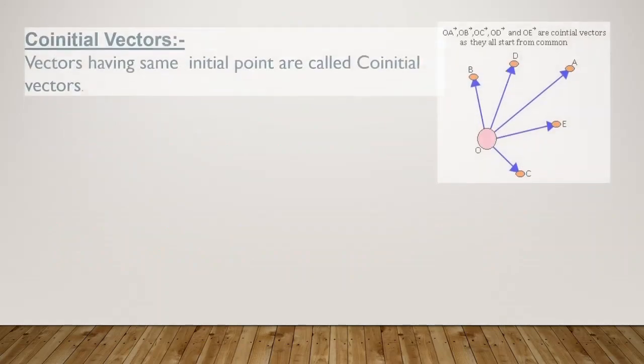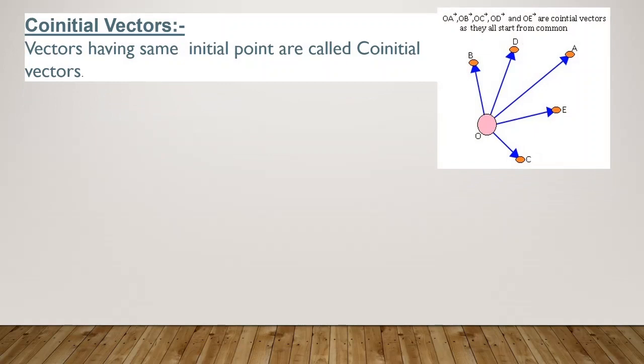Okay, the next type of vector is co-initial vectors. Please have a look at the diagram. What is meant by co-initial vector? Very simple. Here is one point. I'm going to draw one vector like this, another vector like this, and the next vector like this. Now tell me, how many vectors have I drawn through a single initial point? Yes, I have drawn more than 2 vectors through the same initial point, correct? So this we call a co-initial vector.